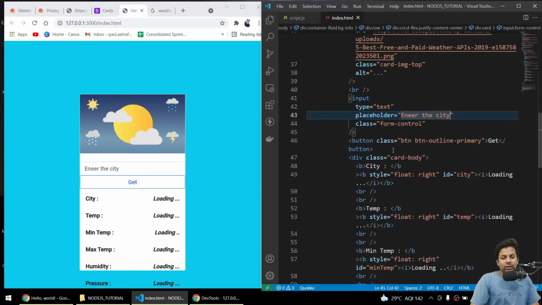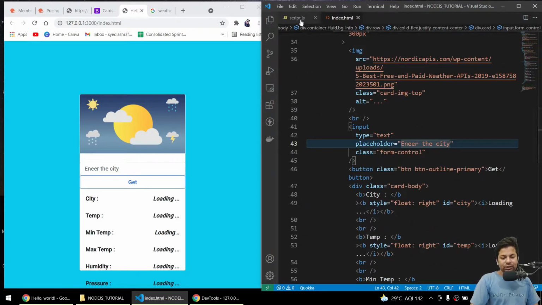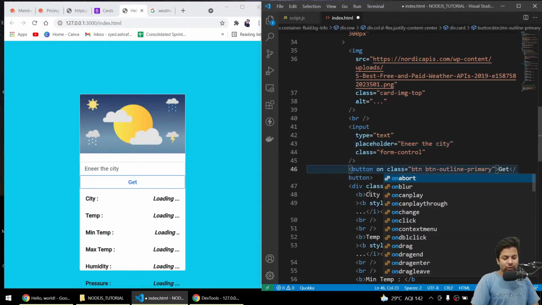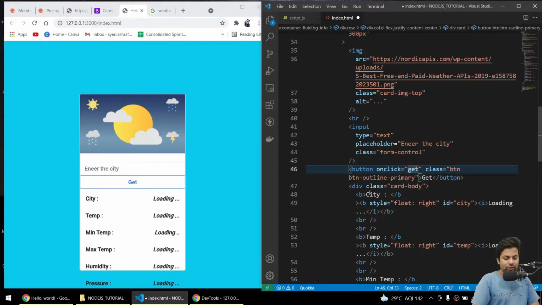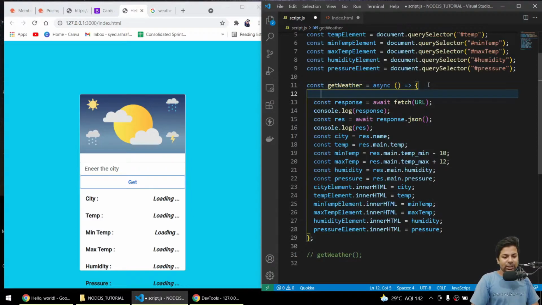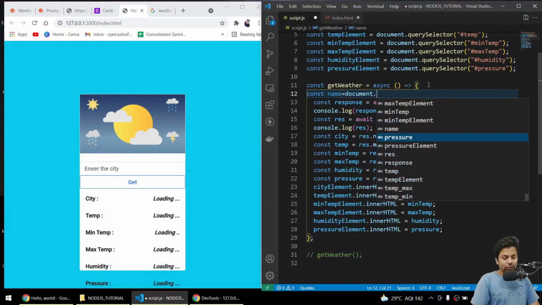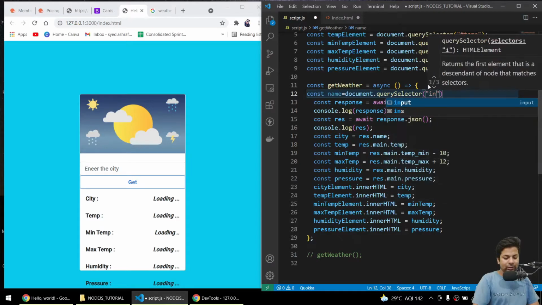Okay guys, now the user will enter the city. So how do we get the data? On get we'll call the function named getWeather. So we'll say onclick, getWeather. We'll just call this function, but after that I'll say const name equals document.querySelector, and here I'll take the input.